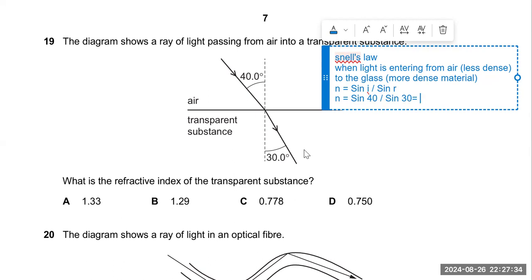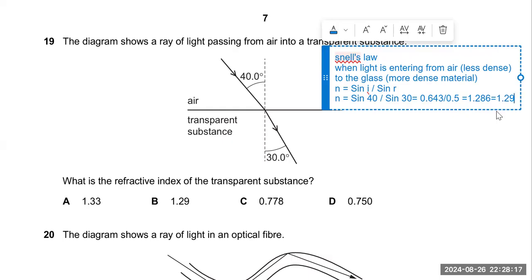Now sine of 40, I have to solve on the calculator. Sine of 40 is equal to 0.643. Okay, and sine of 30 is equal to 0.5. Now divide both values. 0.643 divided by 0.5, I have got 1.286, which, if we round off to two decimal places, because the answer is in two decimal places, is 1.29. Okay, this is the refractive index.